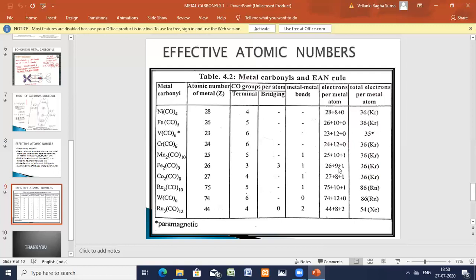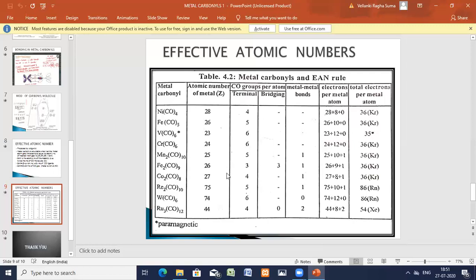Tomorrow's class, in detail, I will draw and explain with the structure the EAN for these carbonyls. In the next session I will clearly draw and explain how you get the EAN and how these get stabilized. So iron 26, 3 carbonyls, that is 3 to 6. For the bridge, 6 plus 3 into 2. These are only the terminal ones, terminal ones into 2. 26, 3 into 2, 6, plus 3, plus 1.